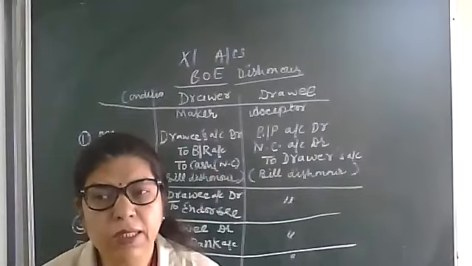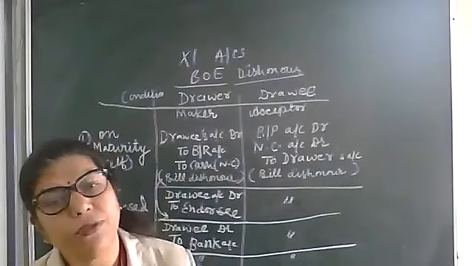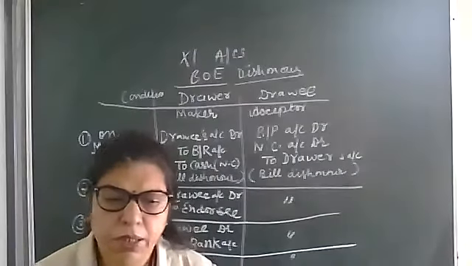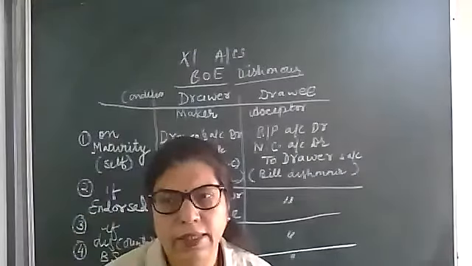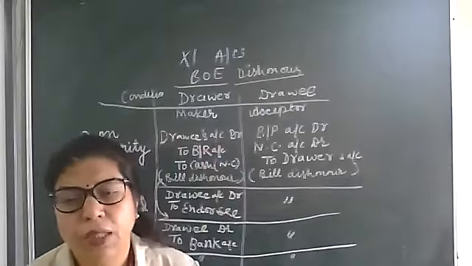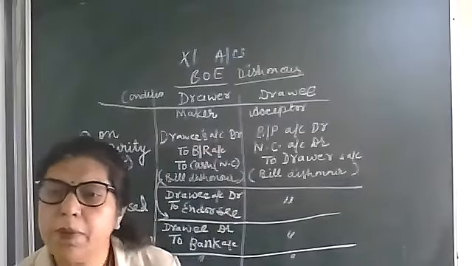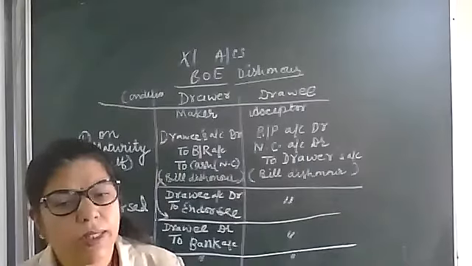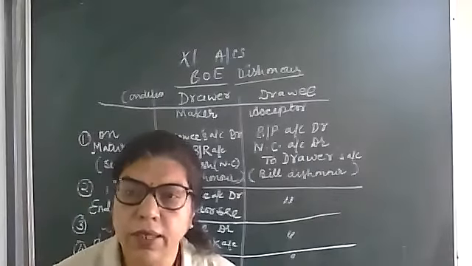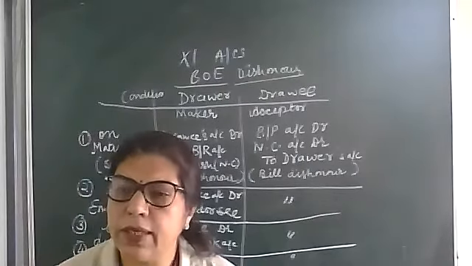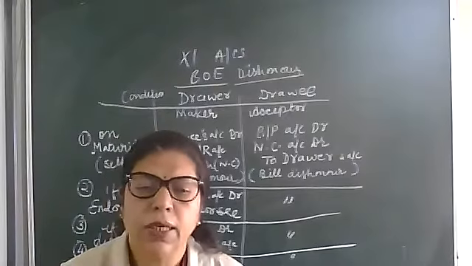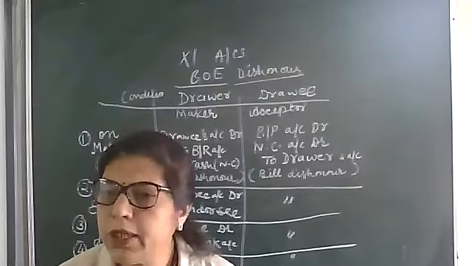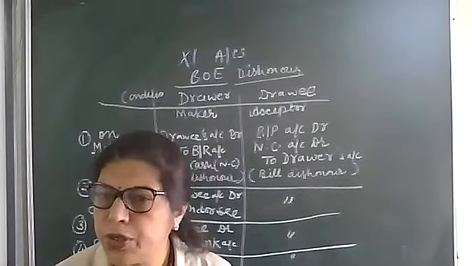Before maturity means the maturity date will come 2 or 3 months after, but the drawer can approach the bank and get the payment. The bank will give this facility to their account holders so that they can get early payment, but the bank will charge some discount charges that will be debited and paid by the drawer.